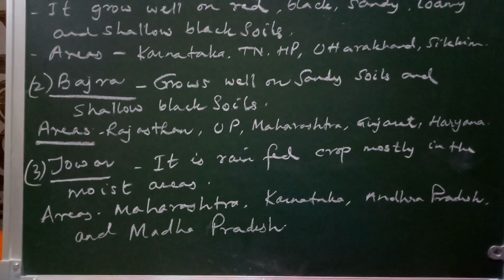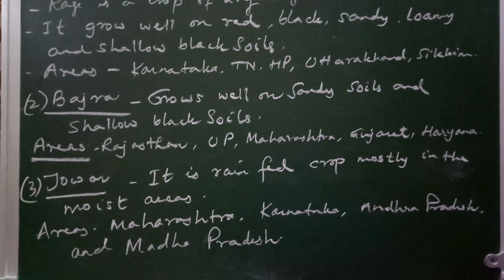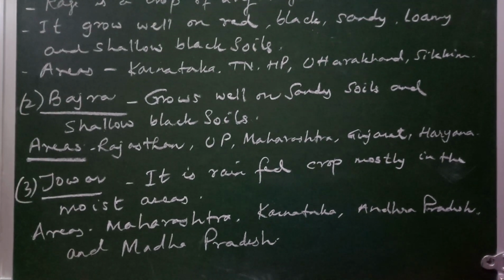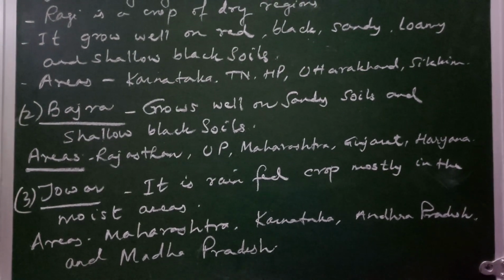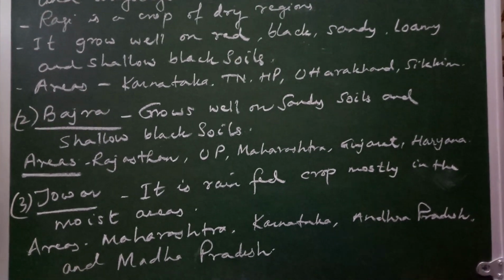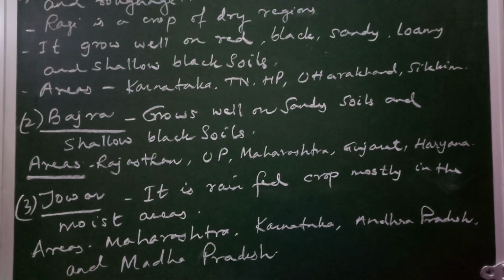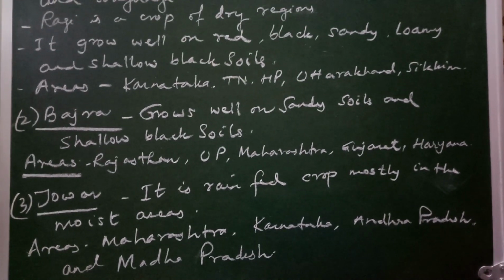Next important millet is bajra. Bajra grows well on sandy soil and shallow black soil. Rajasthan is the largest producer of bajra, followed by Uttar Pradesh, Maharashtra, Gujarat, and Haryana.